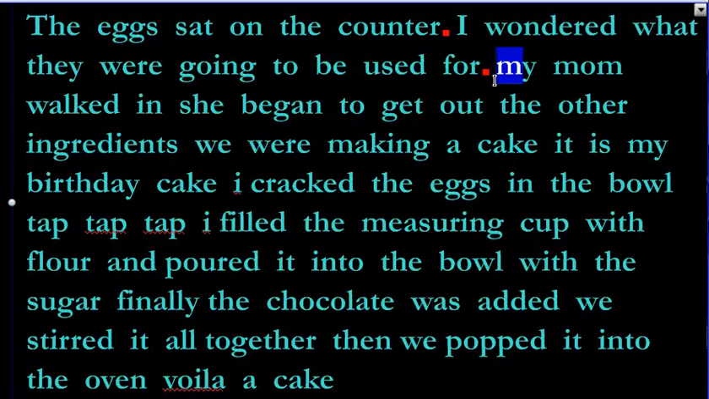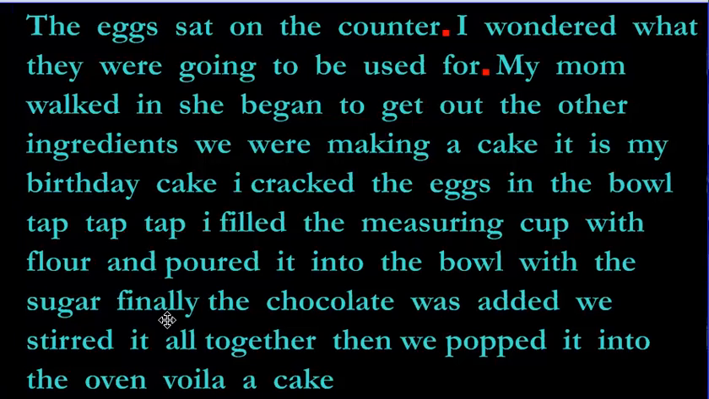Next, start this with a capital. My mom walked in. Okay, my mom walked in. She began to get out the other ingredients. No. How about my mom walked in? That's a complete thought. Who walked in? My mom walked in. End it there.